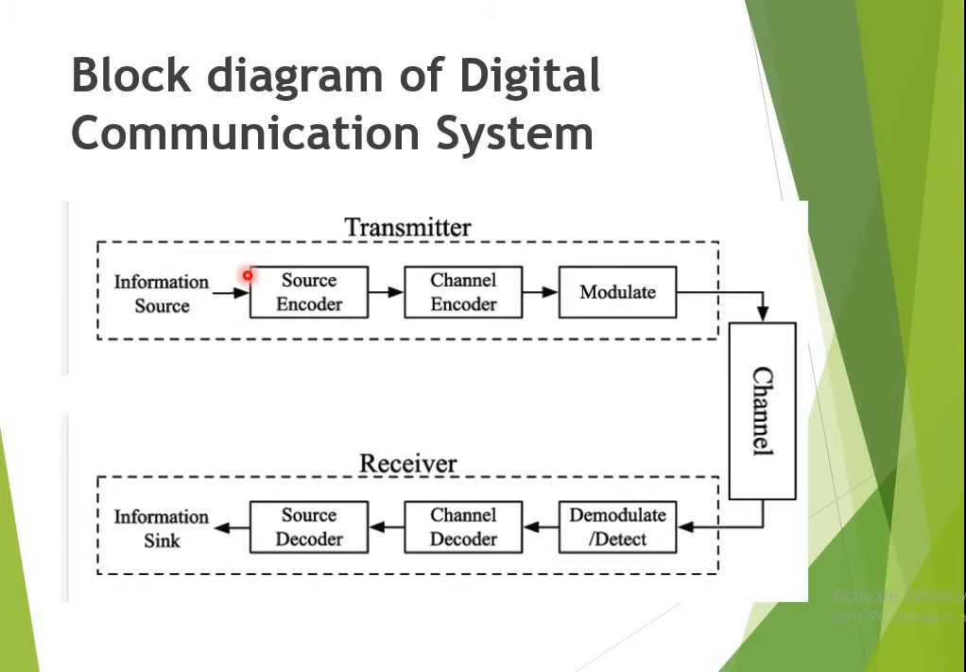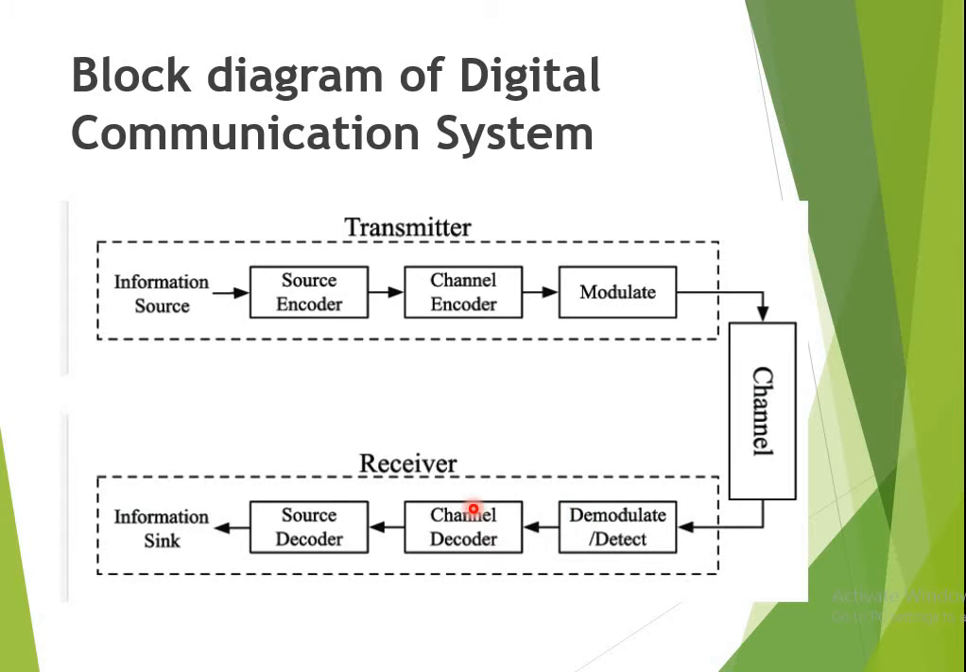Now from that, the signal is given to the source encoder. After the source encoder, we have a channel encoder. After the channel encoder, the signal is given to the modulator, which will perform modulation of our signal, and then the signal is passed through the channel. After the channel, at the receiver end, we have a demodulator section or a detector.